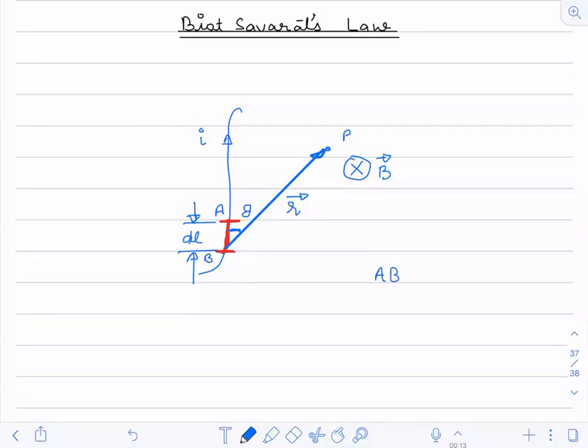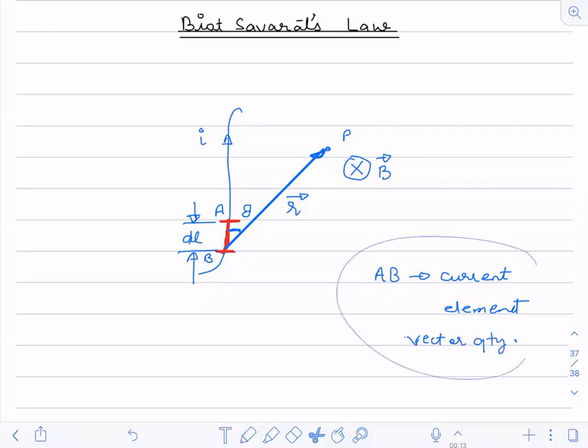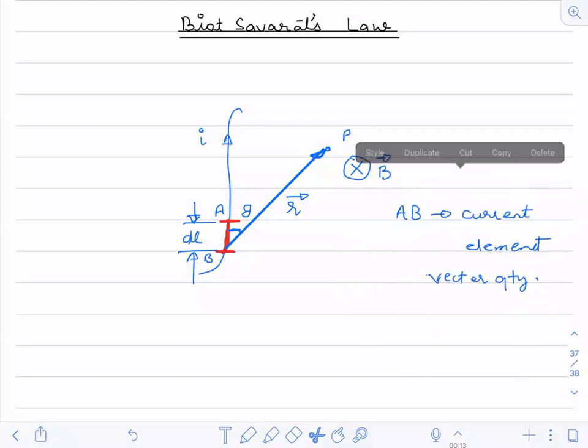This current element is a vector quantity. Understood? It is not a scalar quantity, it is a vector quantity.